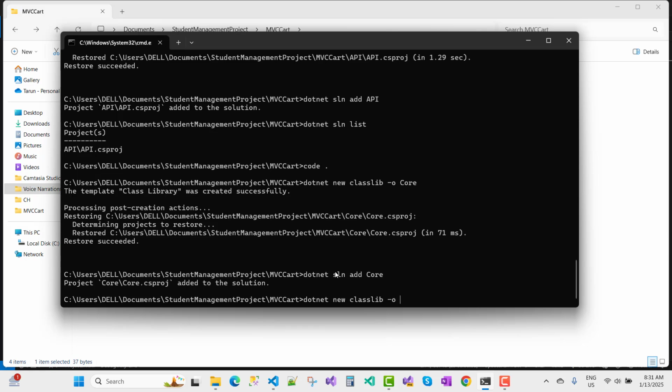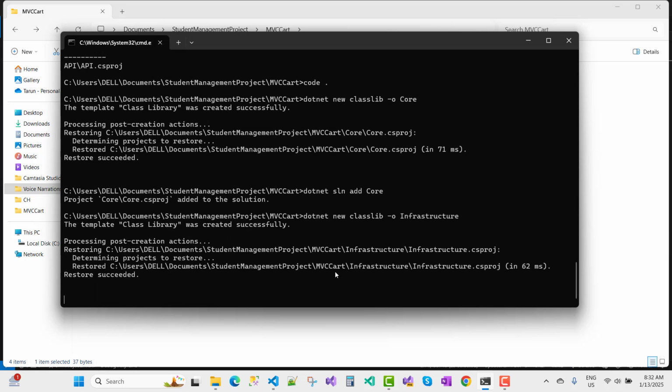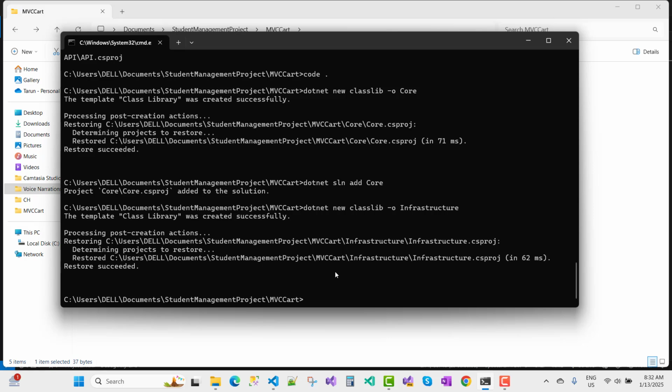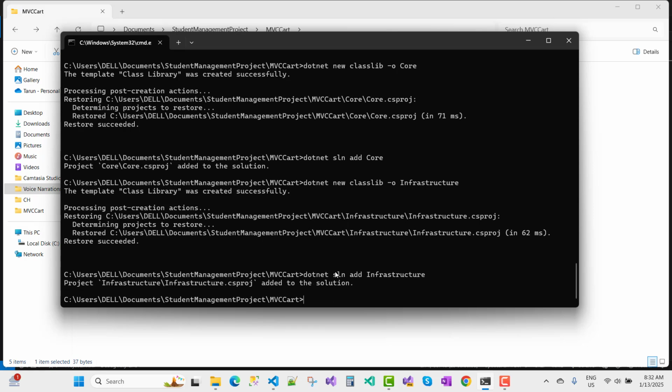Now the next one is dotnet new classlib, and the output directory is infrastructure. That one is the infrastructure project. Now I want to add it into the SLN also with dotnet sln add infrastructure. Okay, so now I want to get the list.